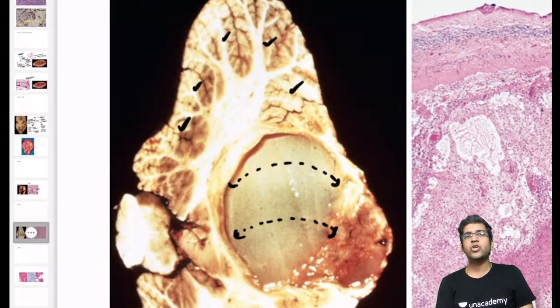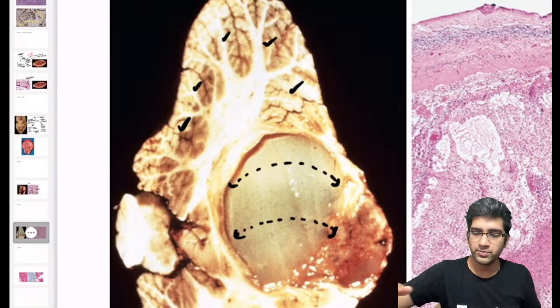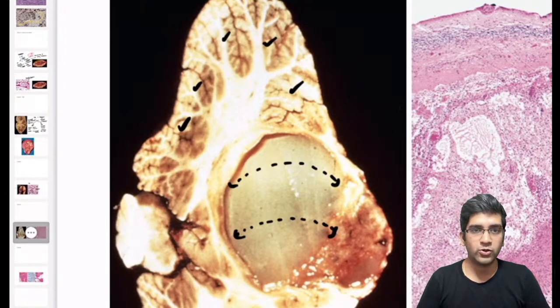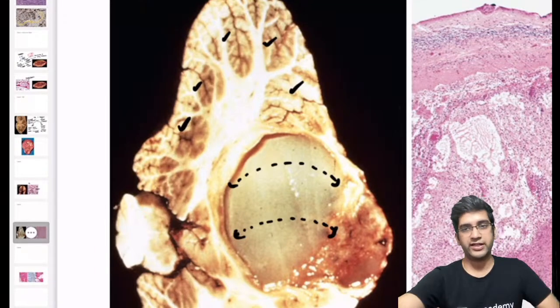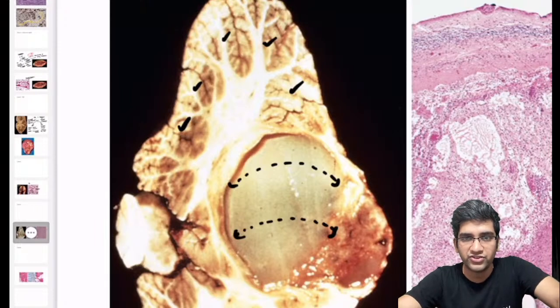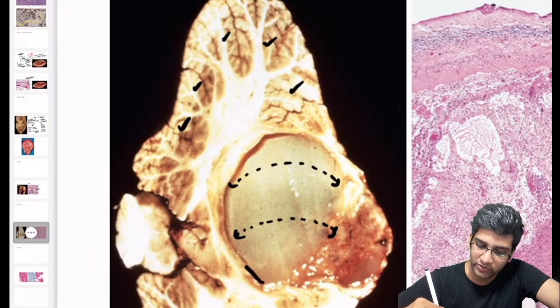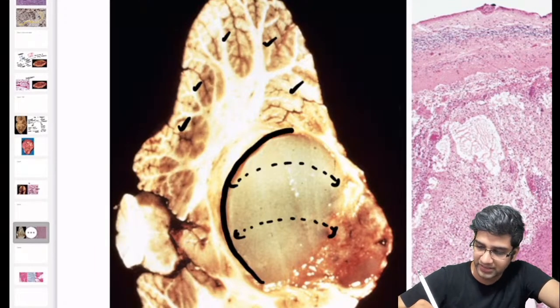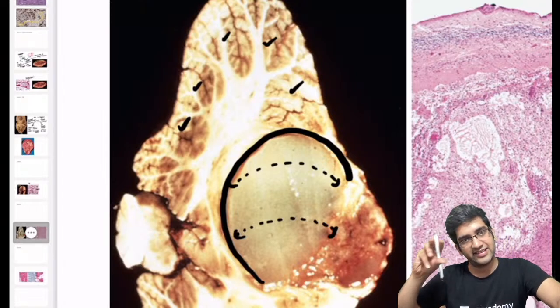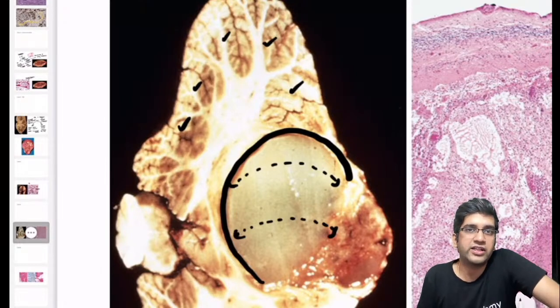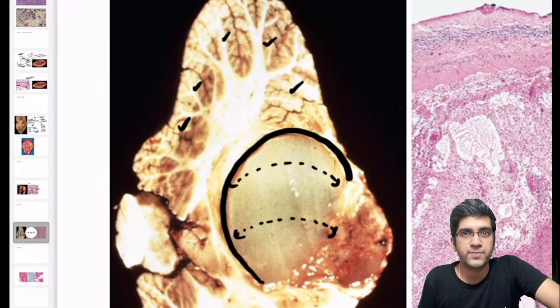Hemangioblastoma will not have this appearance. It will be totally different. It's not a hemangioblastoma. There's one more thing, which is medulloblastoma. Medulloblastoma can also happen in the same age group and same site. The point against medulloblastoma is that this tumor is extremely well defined. If I want to excise, I can excise the entire tumor just like that. It's a perfectly defined mass.